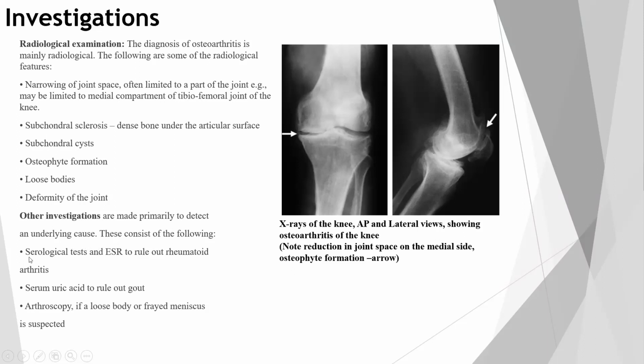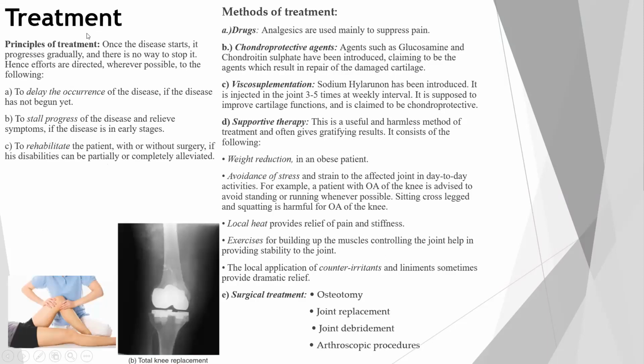These are the following: to differentiate whether it's OA or RA, serological test; ESR and serum uric acid to rule out whether it's gout; arthroscopy if a loose body or frayed meniscus is suspected. So these are all investigations done to rule out whether it's osteoarthritis. Treatment. What will be the treatment of osteoarthritis? Just like rheumatoid, there will be principles of treatment, then the methods of treatment.